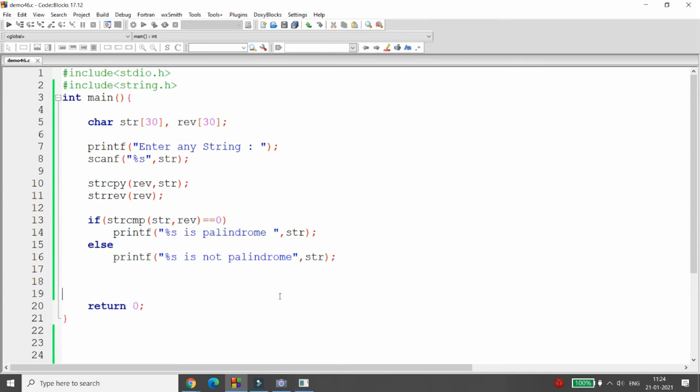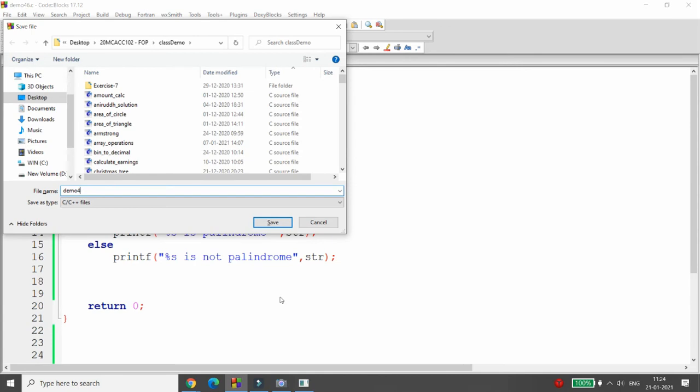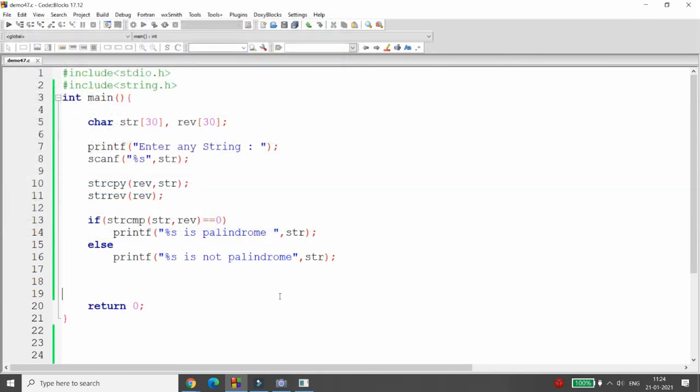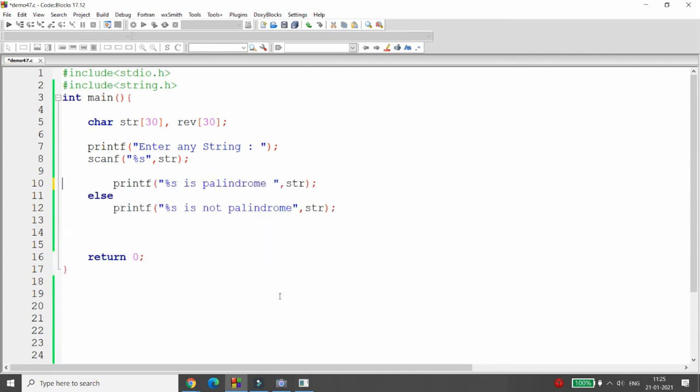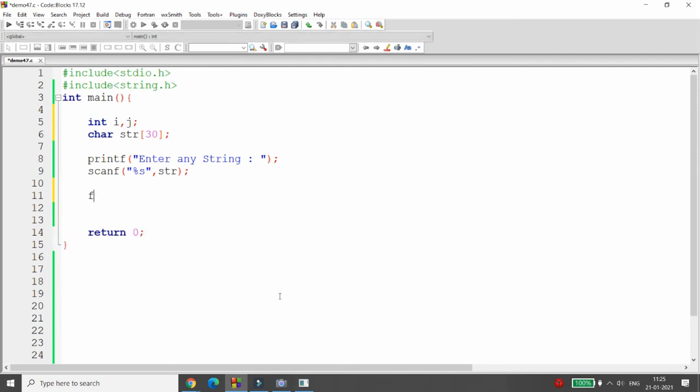But this is using the inbuilt function. Sometimes the interviewer asks, don't do it using the inbuilt function, right? So how can we do this? Very simple. Whenever you want to check whether the given string is a palindrome or not without the inbuilt function, then there is a wonderful way. I'm declaring the integer variables i and j. I'm cutting this.